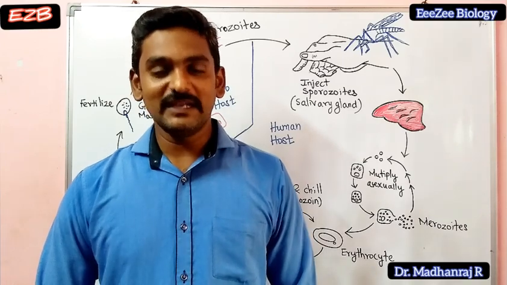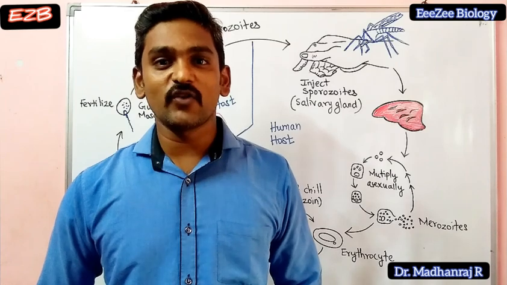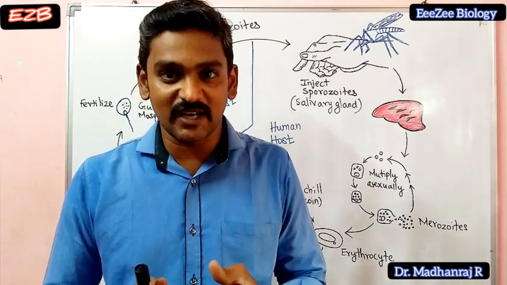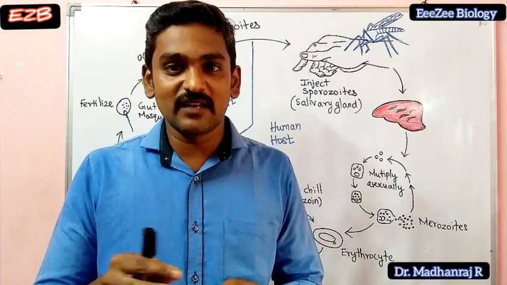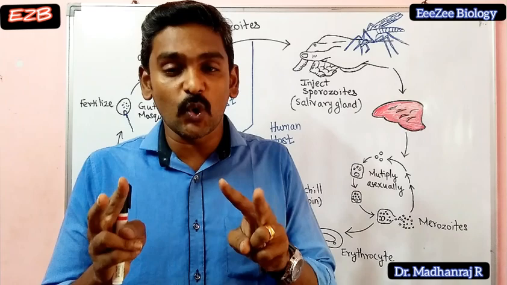Welcome back friends. In this video we are going to discuss the life cycle of Plasmodium. This Plasmodium is the parasite which lives in the mosquitoes and uses a human. So it uses two host organisms here.